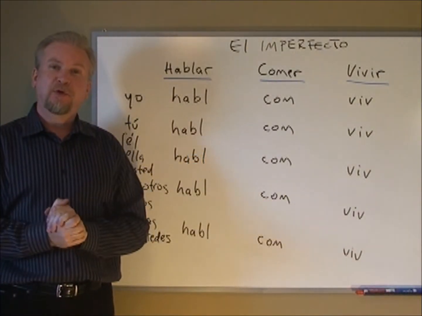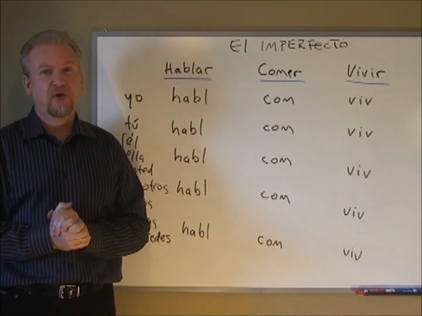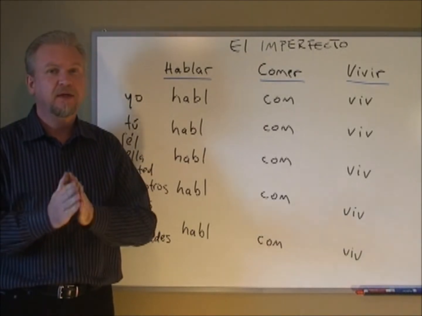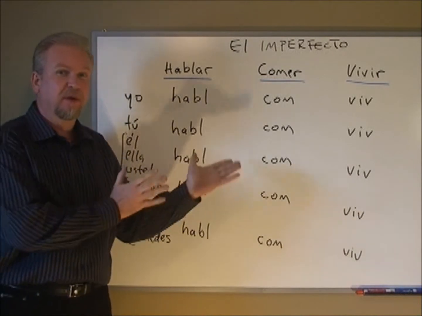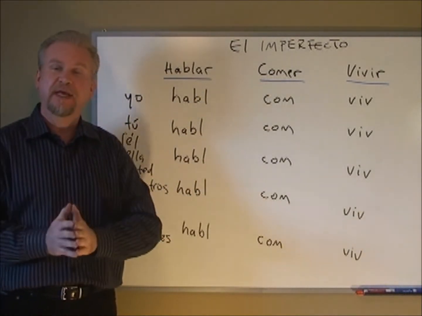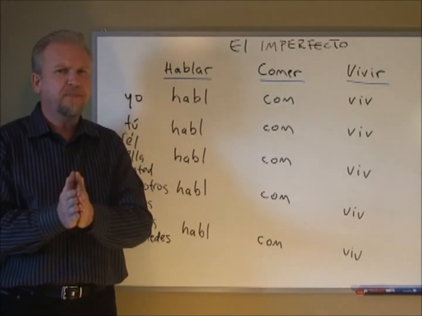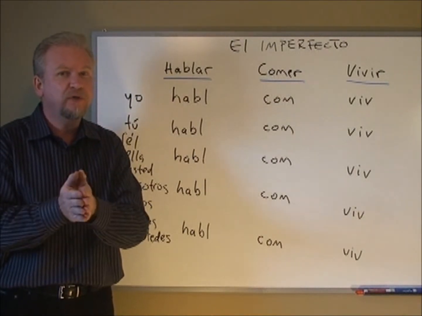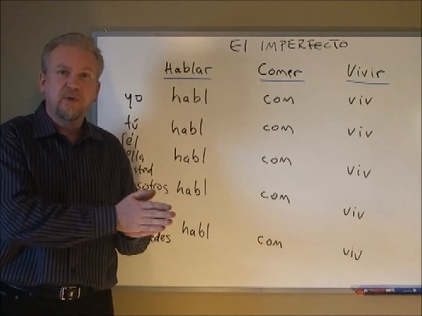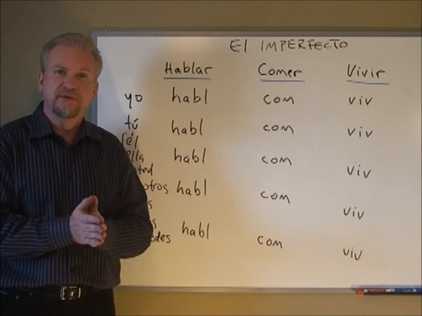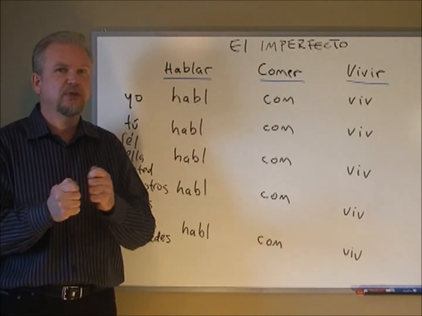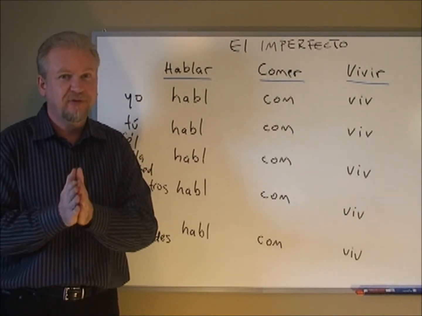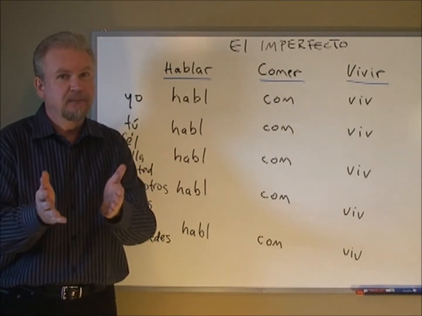Hola! Now we're going to learn another tense in the past called el imperfecto, or the imperfect tense. Now this is easy to figure out how to conjugate. We're going to do that in a few minutes. The hard part is understanding the context. When do we use this tense and when do we use the other past tenses? This is because in English we don't really distinguish the imperfecto as a specific tense consciously.